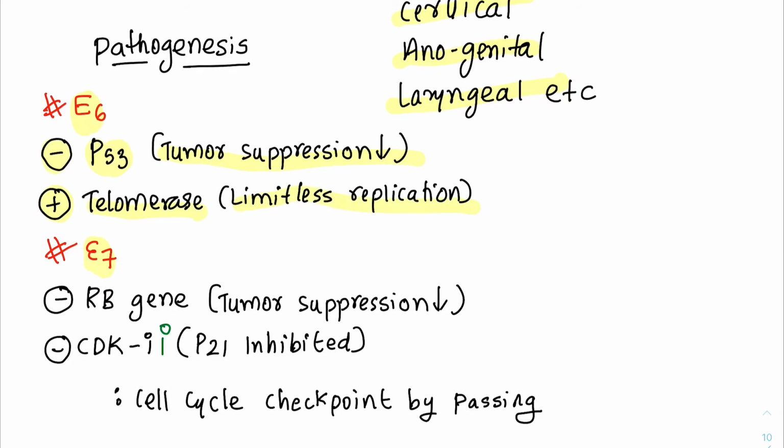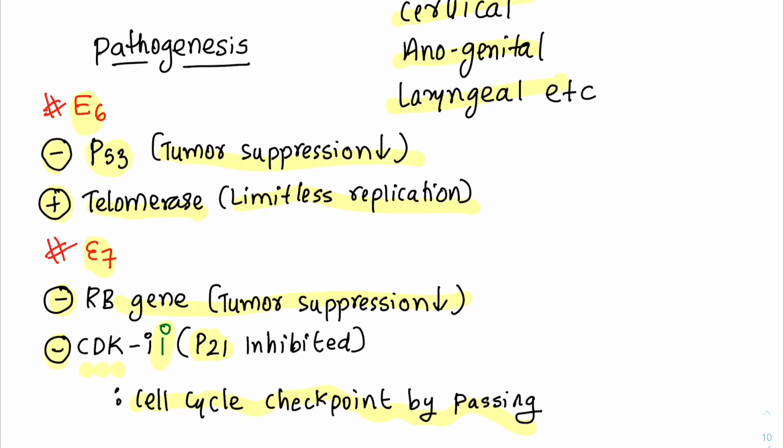The E7, on the other hand, suppresses the RB gene, so it's another tumor suppressor gene. It also inhibits cyclin dependent kinase inhibitors, for example P21, is inhibited. So cyclin dependent kinases are free, right? There is no one to inhibit the cyclin dependent kinases. So cell cycle checkpoints are bypassed and cells undergo division more and more and more.